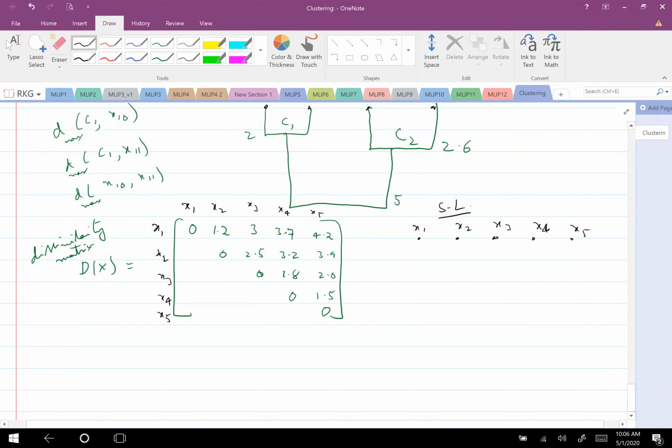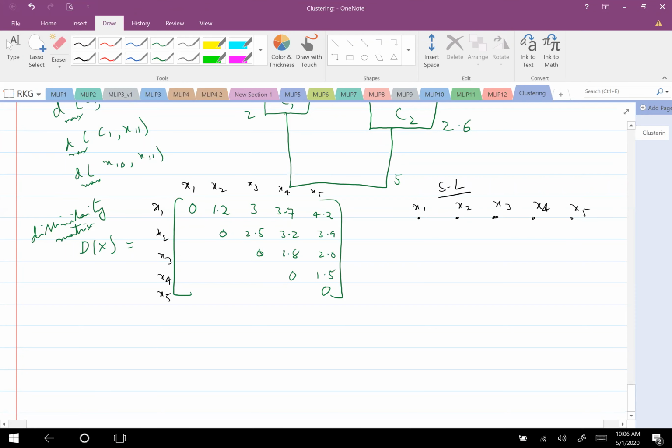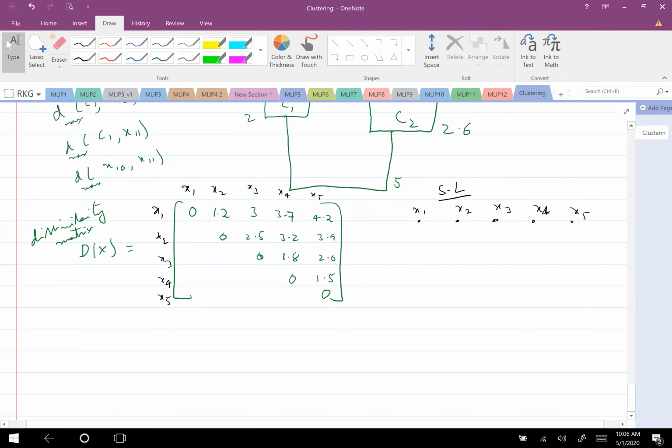Single link cluster. Okay. So which one should I cluster first? X1, X2. Yeah, X1, X2. 1.2. Then which one should I cluster next? See, this is already cluster 1 I have formed now.